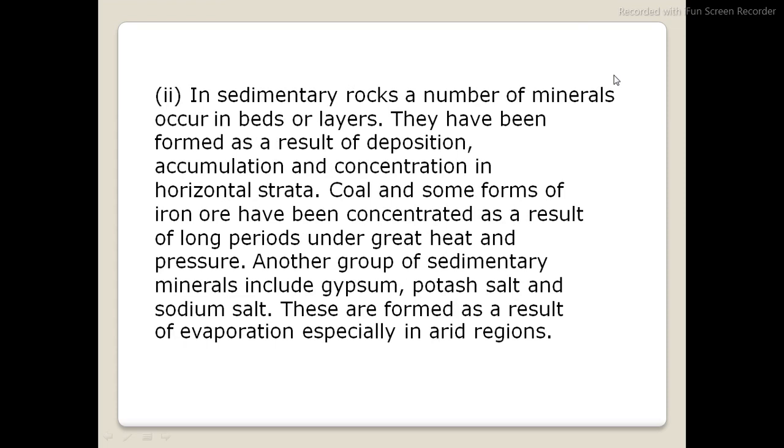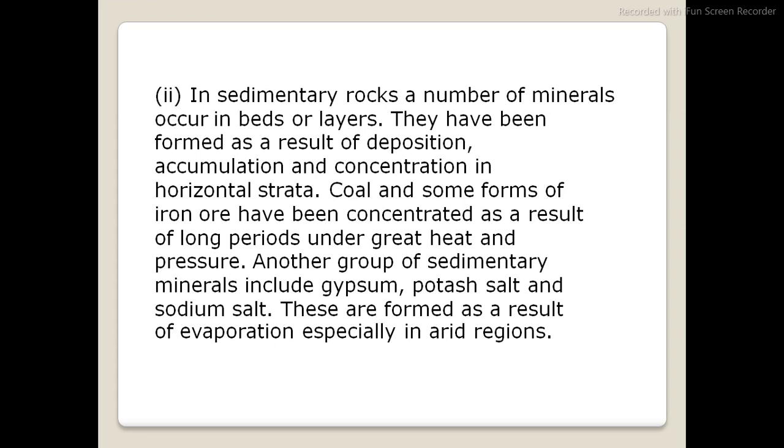As you have seen, the second point is talking about sedimentary rocks. In sedimentary rocks, a large number of minerals occur in bed and layer form. If you pick up a stone which you can easily crush or crack, right? If we look at the structure of that rock, it has layer upon layer, one upon another, right? So that is the sedimentary rock. They have been formed as a result of deposition, accumulation and concentration in the horizontal strata.